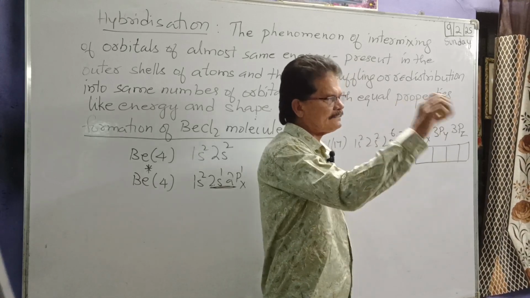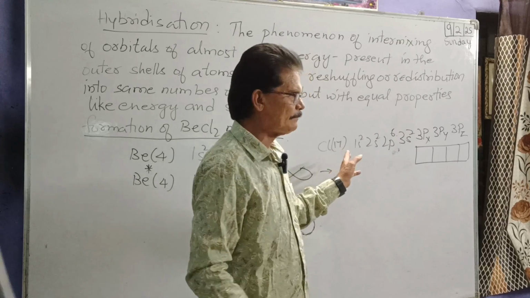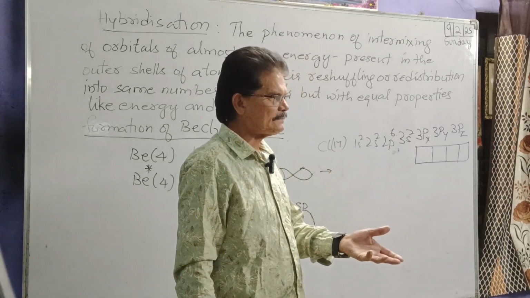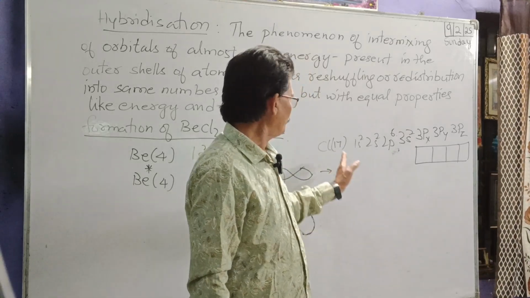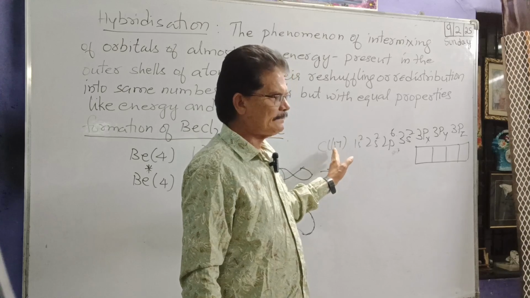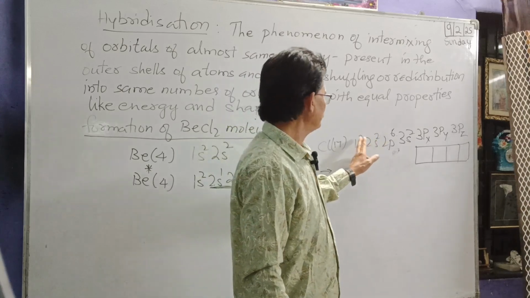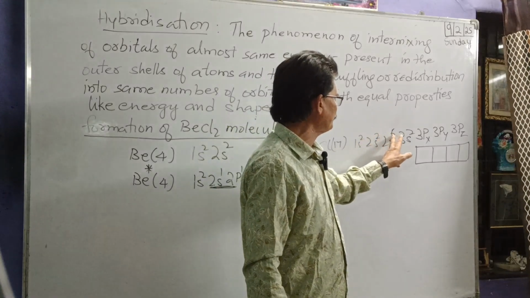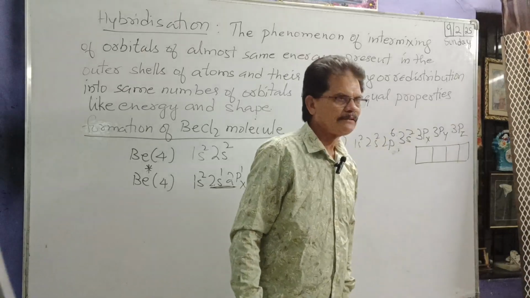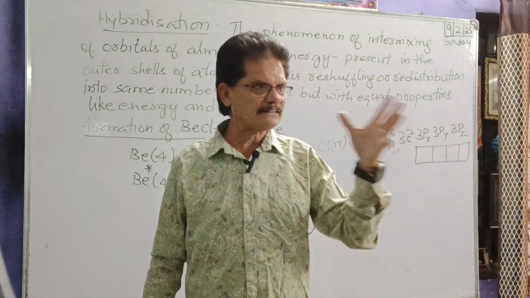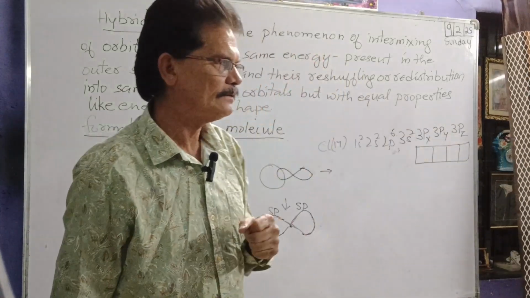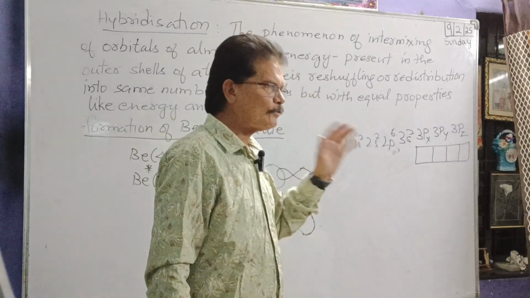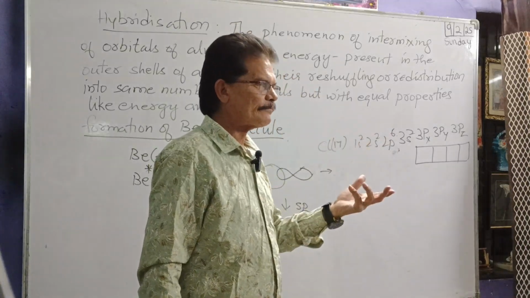Now we have 5 in hand. Arey, you know mathematics, no man? You are not LKG, no? You are 10th class. How many electrons are there? 17. Already how many are filled? 2 plus 2, 4 plus 6, 10 plus 2, 12 are already filled. Another 5 are there at hand.